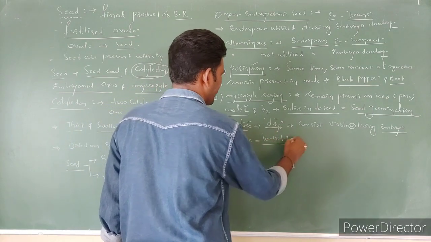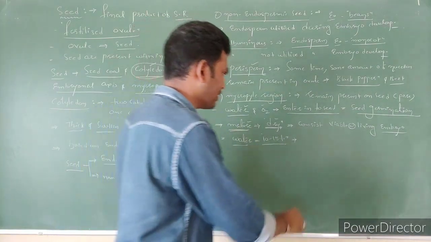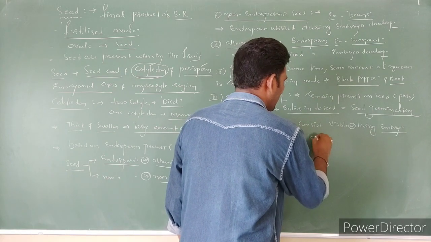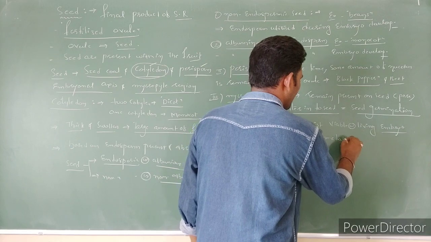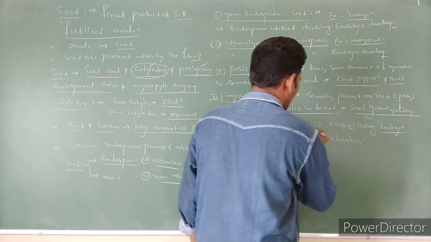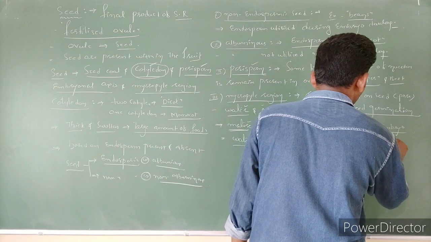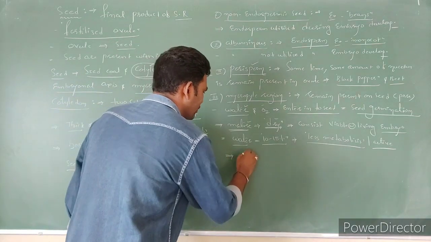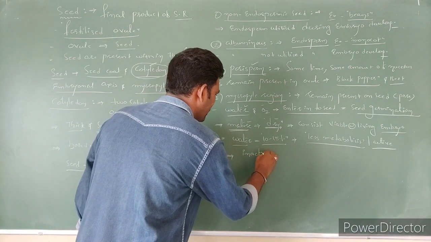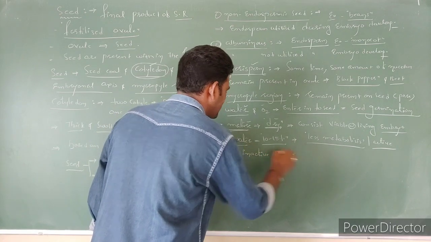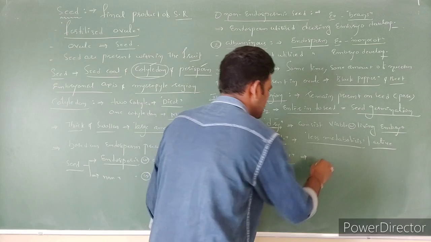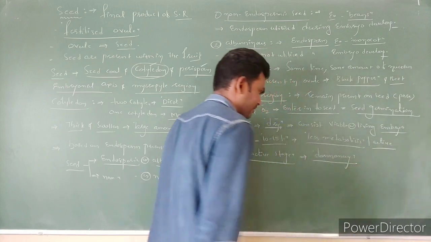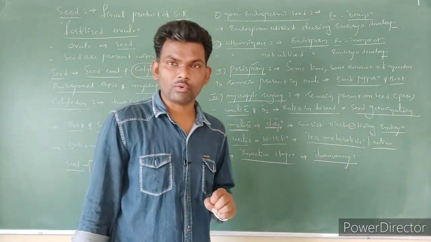Due to that, the embryo performs very little metabolism, so gradually the embryo turns into a temporarily inactive stage. That stage we can call dormancy.